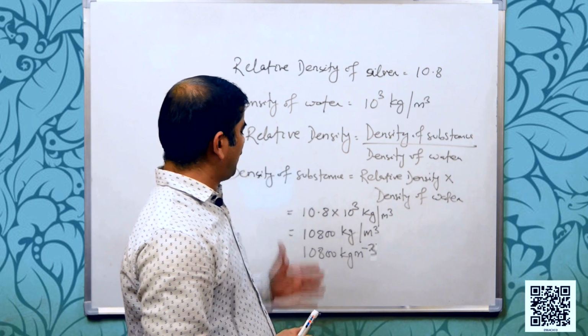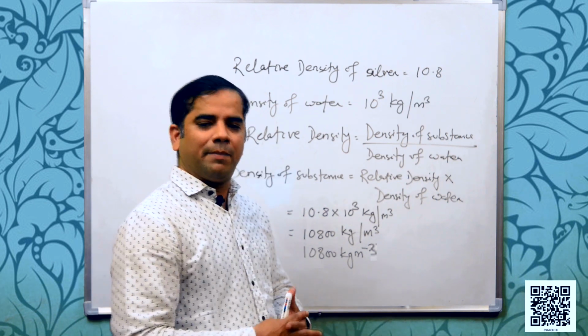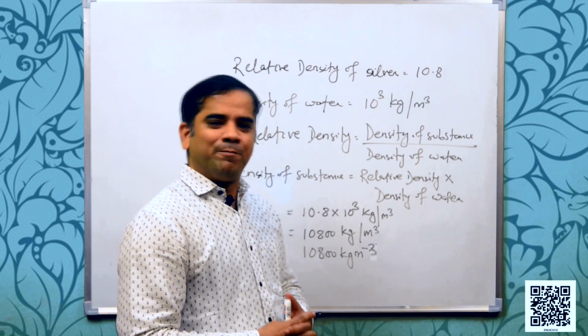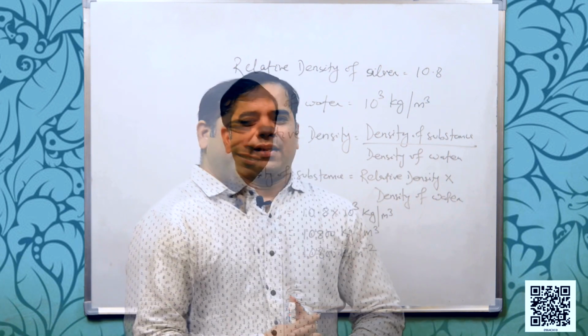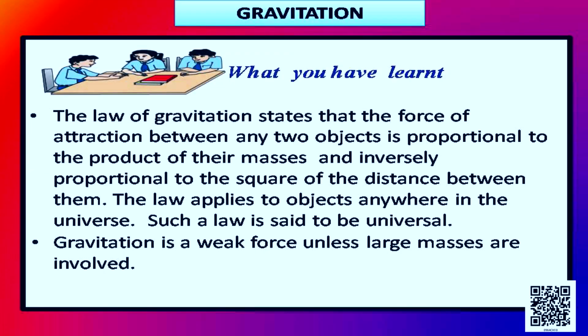So, density of silver is equal to 10800 kg per meter cube. Hope you understand this. Let us now discuss what you have learned in chapter gravitation. The law of gravitation states that the force of attraction between any two objects is proportional to the product of their masses and inversely proportional to the square of the distance between them. The law applies to objects anywhere in the universe. Such a law is said to be universal.